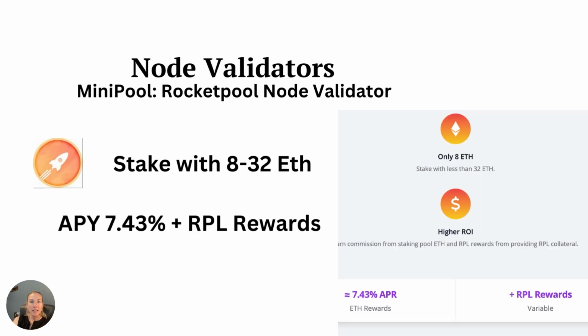You can also be a node validator through a mini pool. The benefit is you don't have to have 32 Ethereum, and you can stake, right now with Rocket Pool, as little as 8 Ethereum. You will need about 20% of your liquid collateral token as well for collateral, which will be the RPL, and you'll need to stake that. But the APY, as you see here, is 7.43% plus the RPL rewards, and you have the MEV.